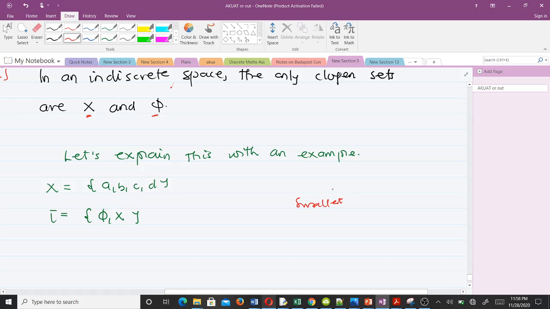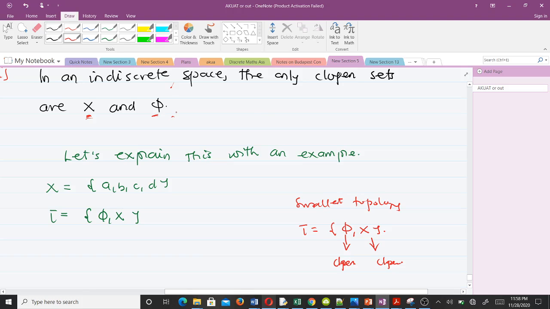We've discussed this from our first video, and it always has just two elements. That's the empty set and the full set X. So that's what an indiscrete topology is. It always has two elements, the full set X and the empty set phi, right? And we know that this is both closed and open, is clopen. Then this is also both closed and open, clopen. So that's the reason why we say in an indiscrete space, the only clopen sets are X and phi.